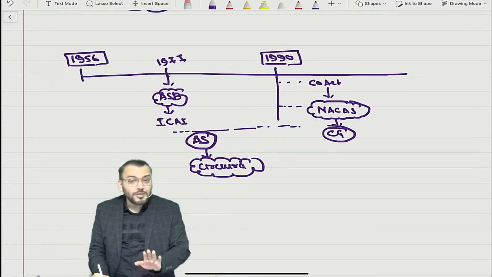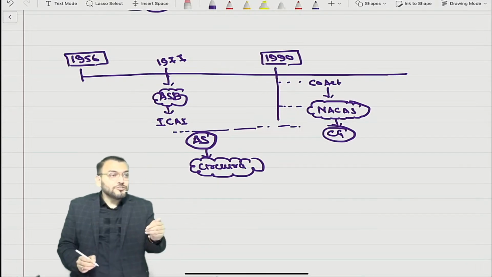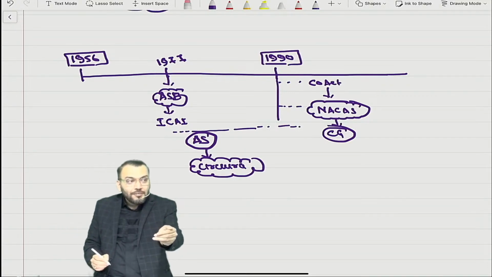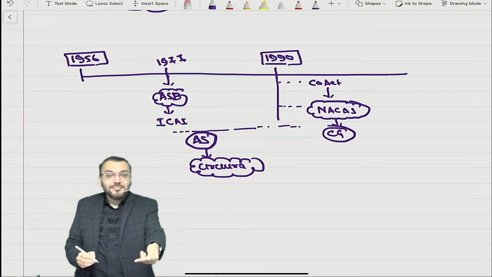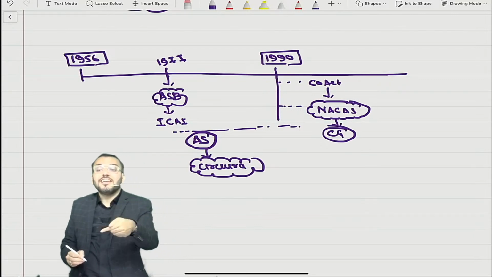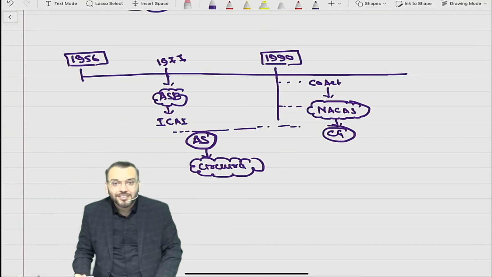Because NACAS had not prepared any accounting standard, it was understood that AS issued by ICAI would be used for the preparation of financial statements, as per the circular issued by ICAI. Any chartered accountant signing any balance sheet will follow AS issued by ICAI in the absence of AS given by NACAS.